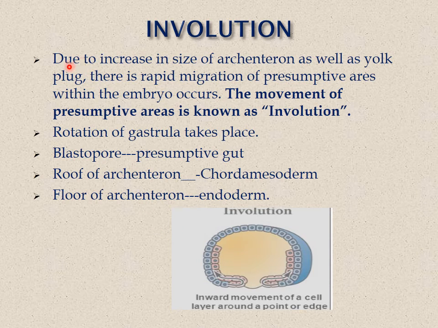Involution. Due to the increase in the size of the archenteron as well as the yolk plug, there is a rapid migration of presumptive areas in the embryo. The movement of presumptive areas is known as involution. As a result, rotation of the gastrula takes place. The blastopore will form the presumptive gut, the roof of the archenteron. It may give rise to the chordamesoderm, mesoderm, and the floor of the archenteron. It has the endoderm, or it may form the future endoderm.